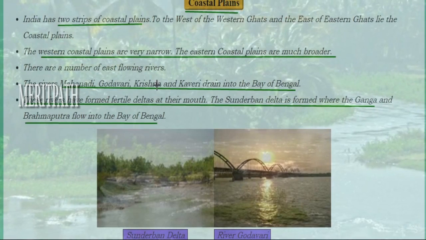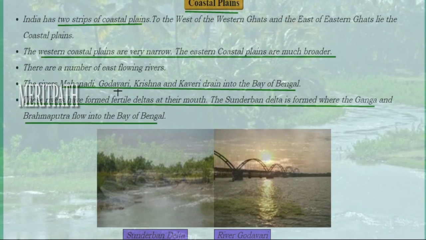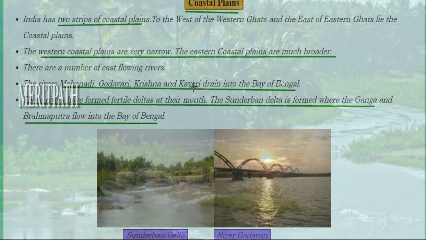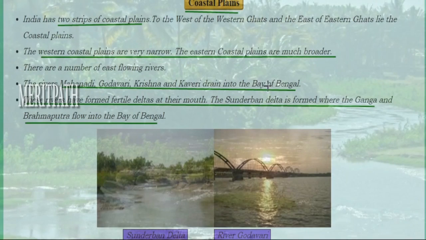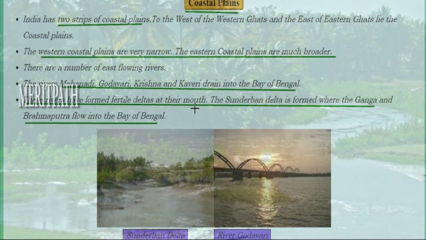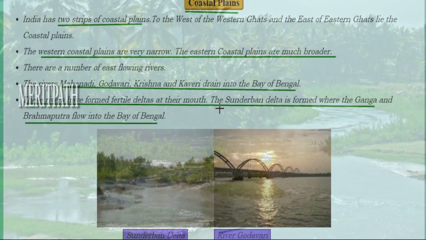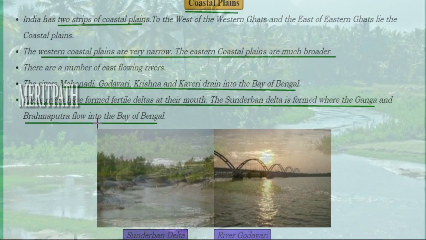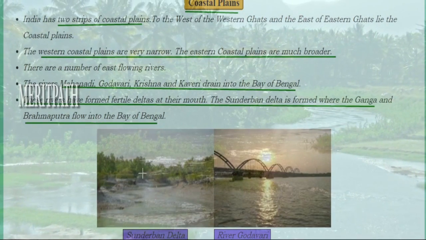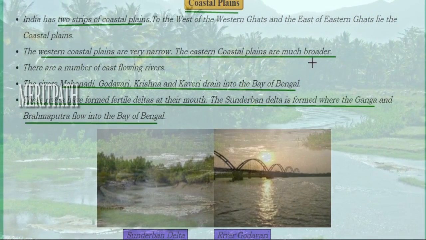These plains have a lot of east flowing rivers such as Mahanadi, Godavari, Krishna, Kaveri. All these drain into the Bay of Bengal. So these rivers have formed fertile deltas at their mouth, fertile lands. The Sundarbans Delta is one such example where the Ganga and Brahmaputra flow into the Bay of Bengal. So this is the image of the Sundarbans Delta and this is the image of the river Godavari.